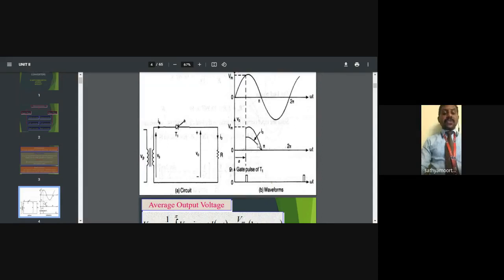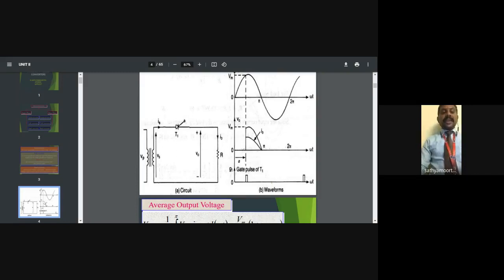When it reaches the pi value, the output will be 0 up to the 2 pi value, because there is only one SCR, so it conducts only the positive portion. We already said this is a single semi-converter. Semi-conversion means conversion of only the positive direction or only the negative direction.